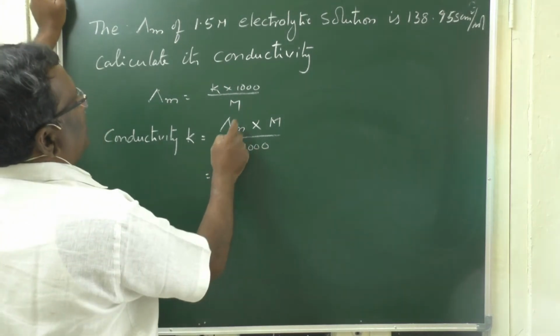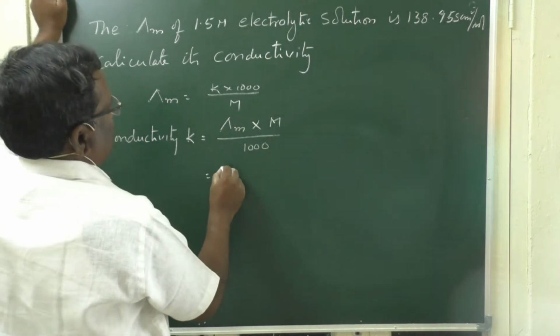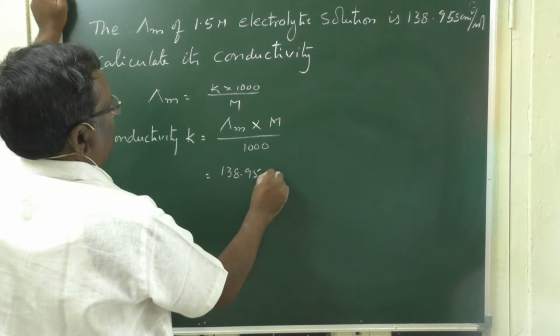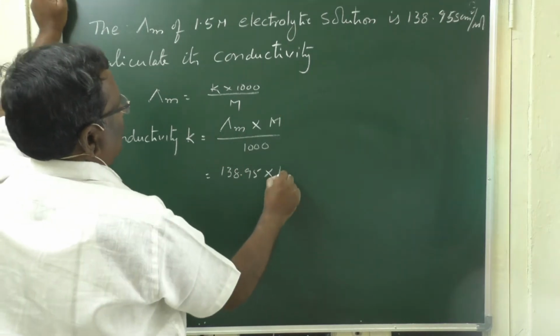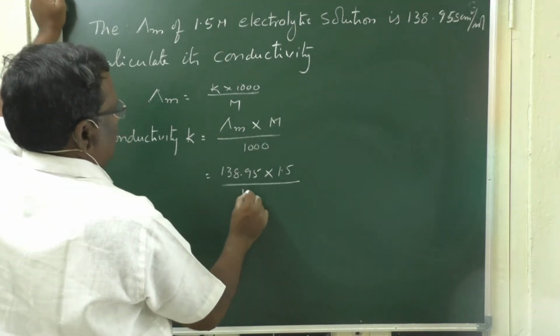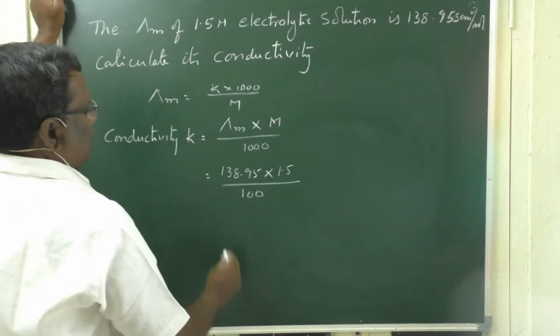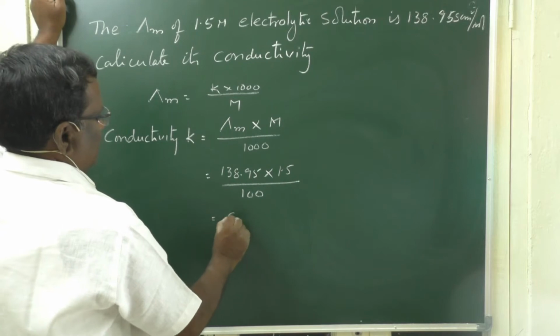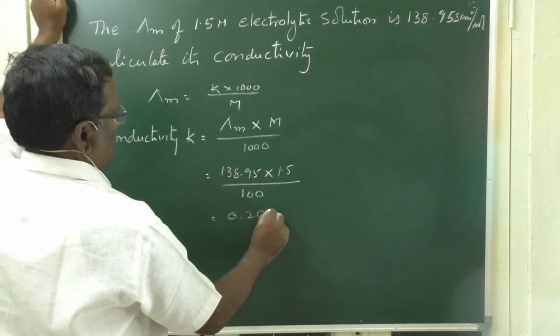So, molar conductivity was given here as 138.95, into molarity 1.5, by 1000. On simplification, you will get 0.208.